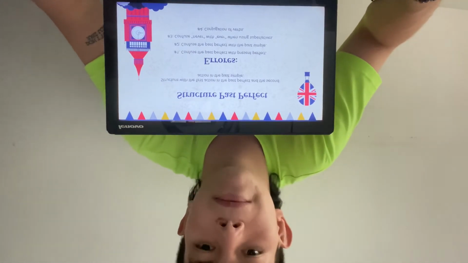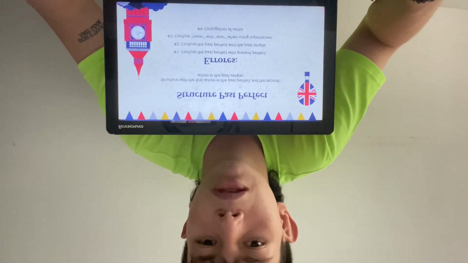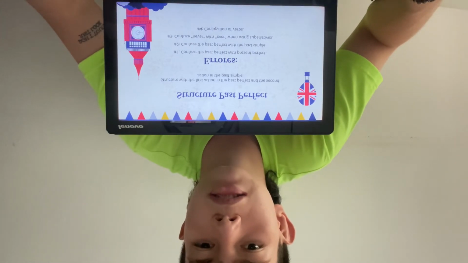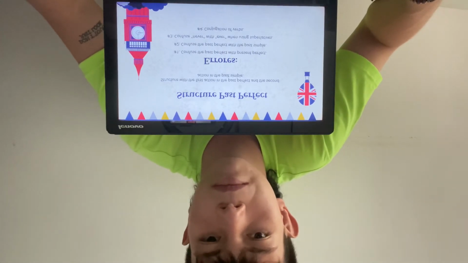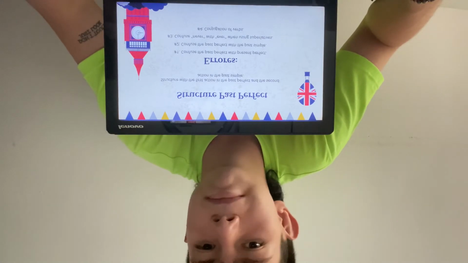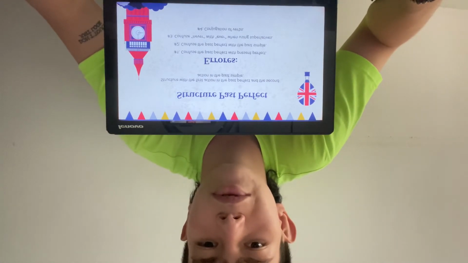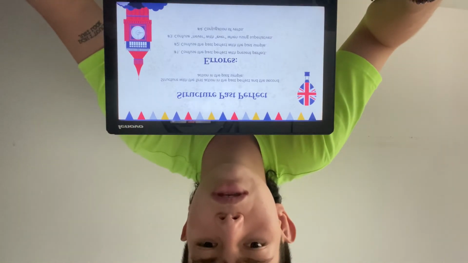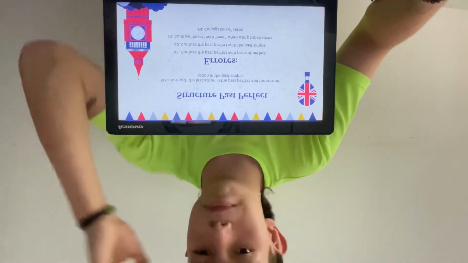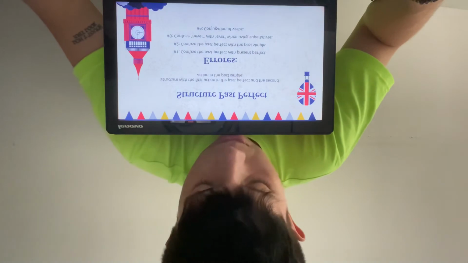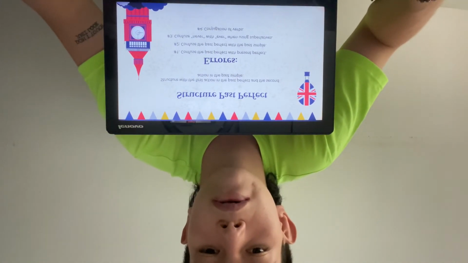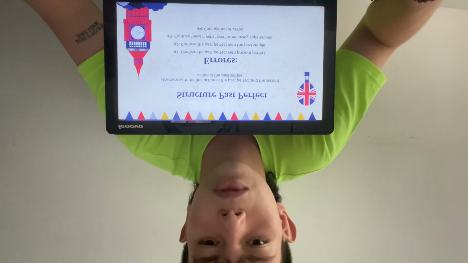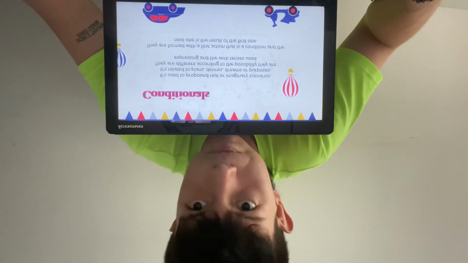Structure of the past perfect: the first action in the past perfect and the second action in the past simple. Errors: number 1, confusing the past perfect with the present perfect. Number 2, confusing the past perfect with the past simple. Number 3, confusing never with ever when using superlatives. And number 4, conjugation of verbs.